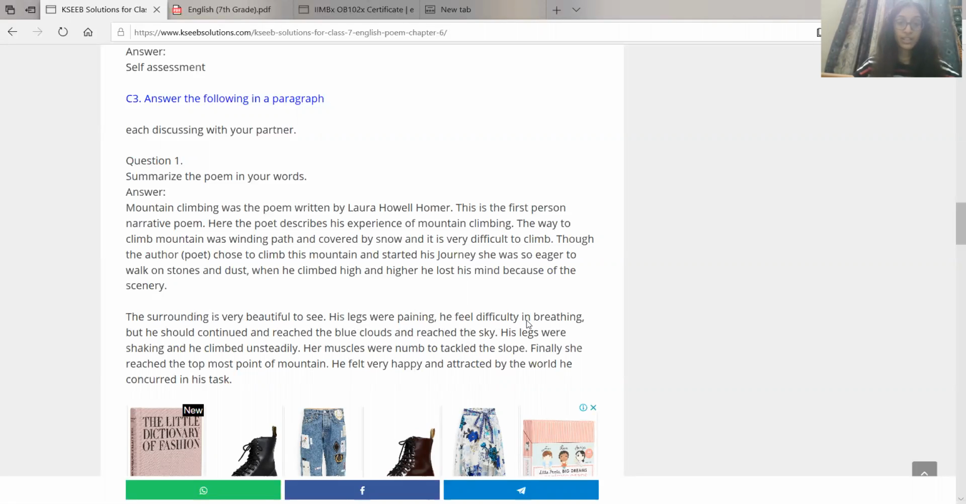His legs were paining. He felt difficulty in breathing. But he should continue and reach the blue clouds and reach the sky. His legs were shaking and he climbed unsteadily. Her muscles were numb to tackle the slope. Finally, she reached the topmost point of the mountain. He felt very happy and attracted by the world he conquered in his task. So this is the summary. In this poem, in a few places they are saying that the poet is a he, and in a few places they are saying the poet is a she. But you can mention it as him throughout the poem. Okay.